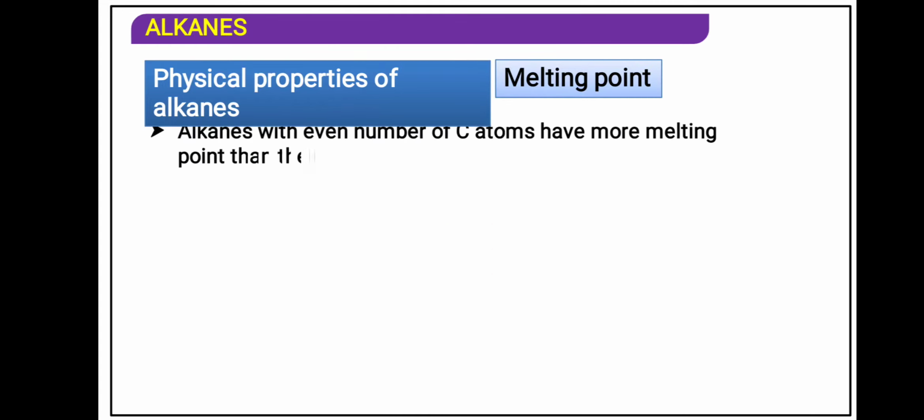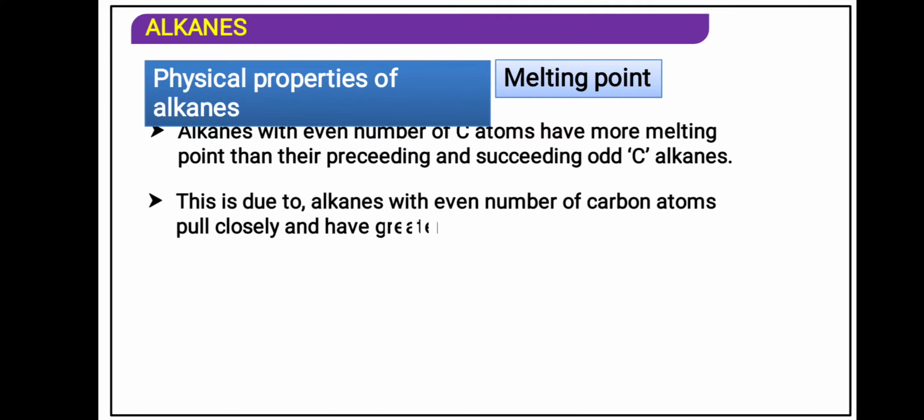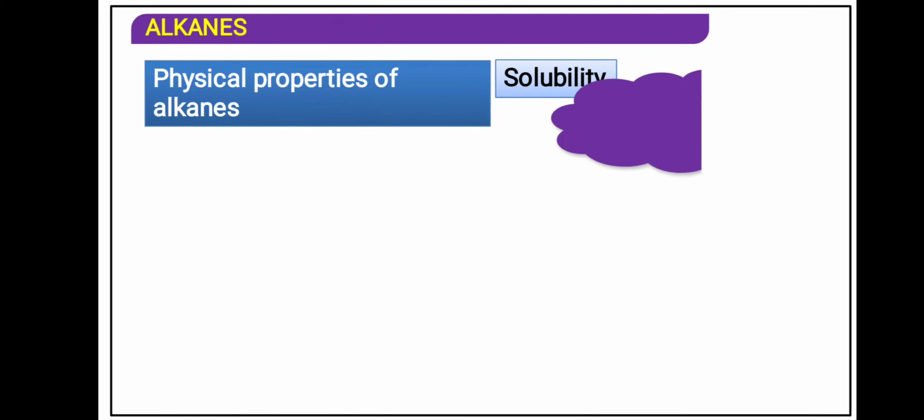Alkanes with an even number of carbons have a higher melting point than their preceding and succeeding odd-carbon alkanes because of branching. Alkanes with an even number of carbon atoms pack closely and have greater intermolecular force of attraction.